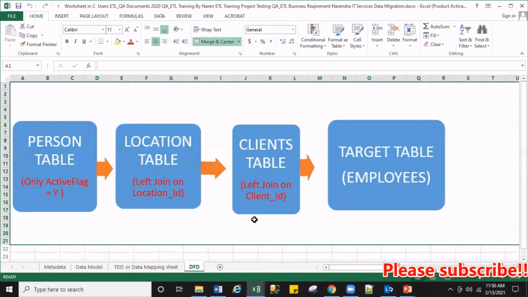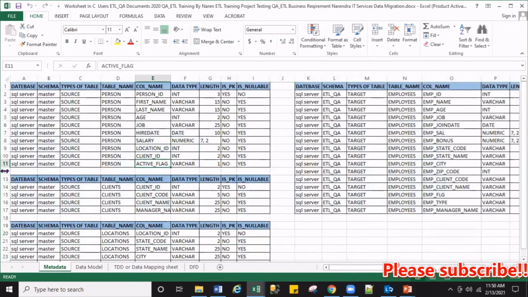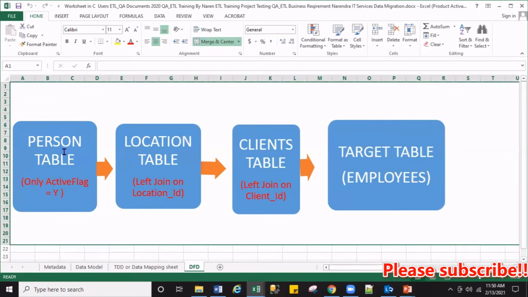That means how the data is flowing, how the data moves from one step to another step. First, from the person table, there is a column called active flag. Remember, you see here the person table, row number 11, and here the column active flag. It says filter the person table data so only active records move.